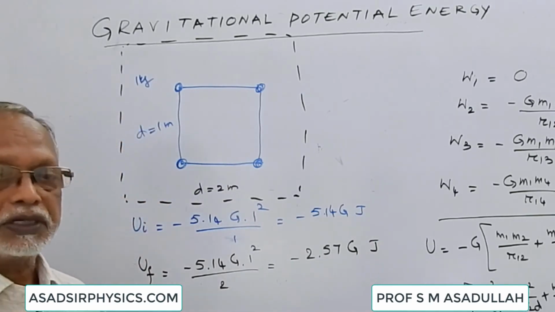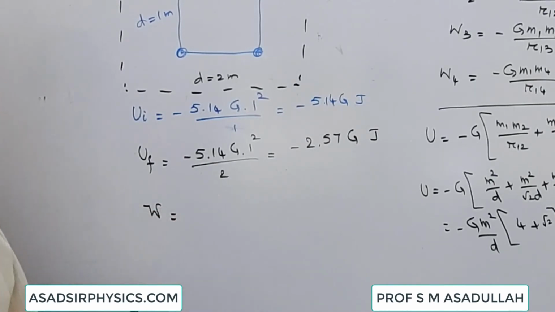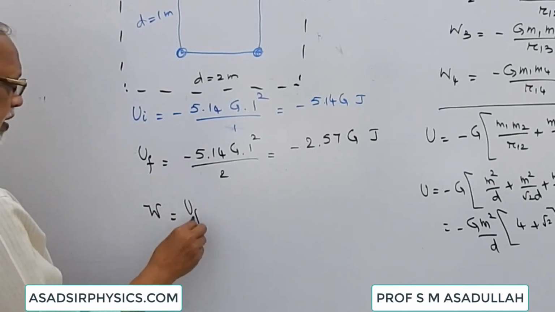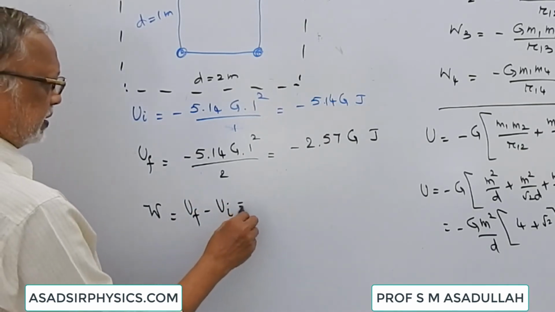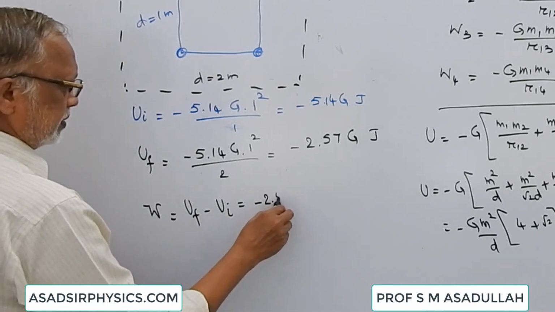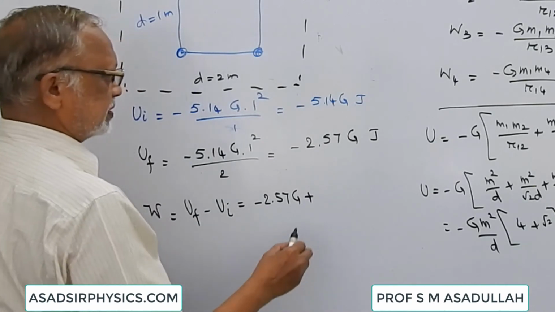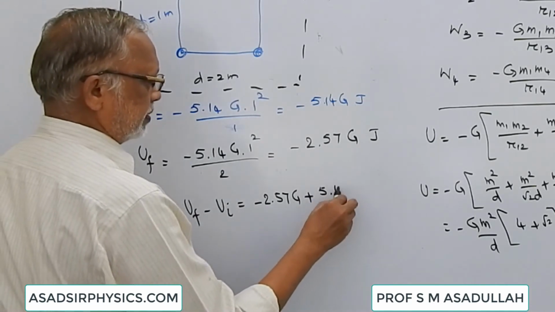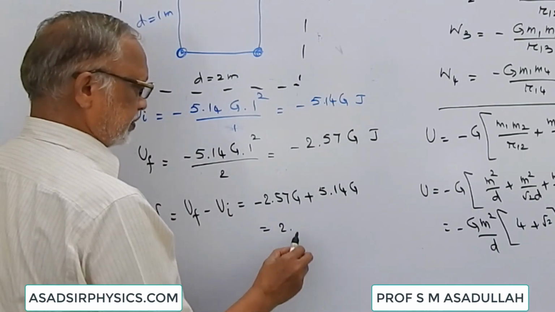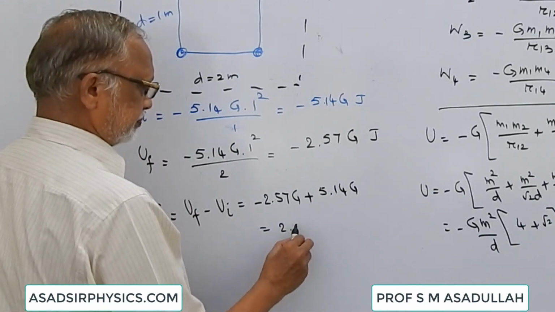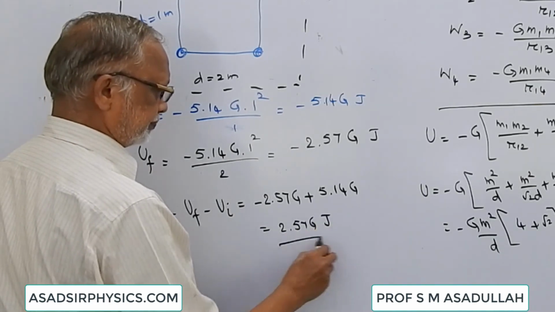Suppose it is asked what is the work done? The work done, W is equal to final potential energy minus initial potential energy, that is minus 2.57 G minus of minus plus 5.14 G, that's equal to 2.57 G joule.